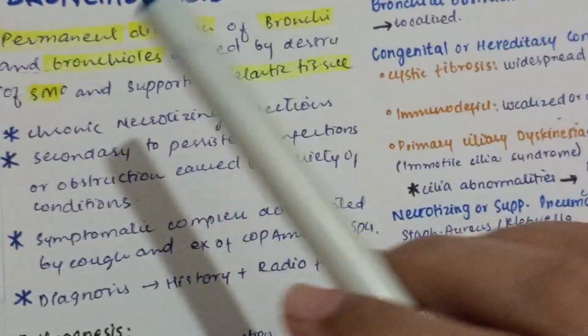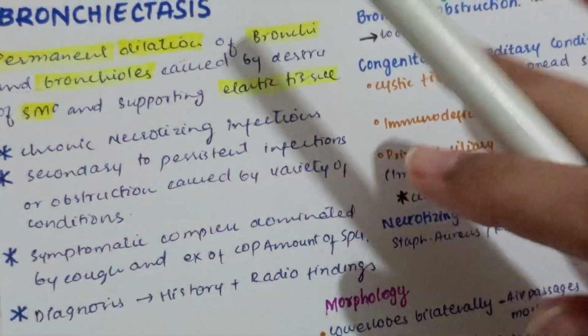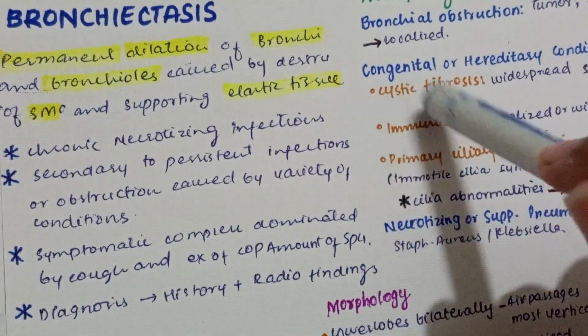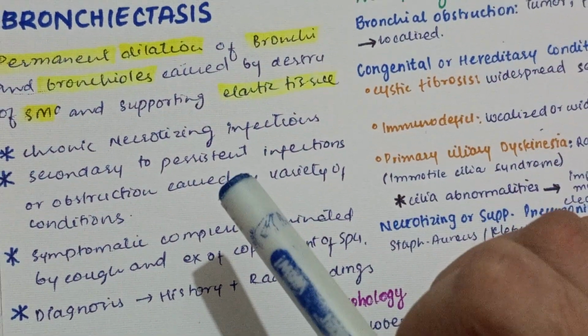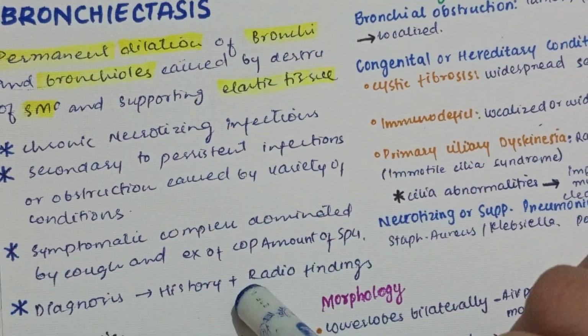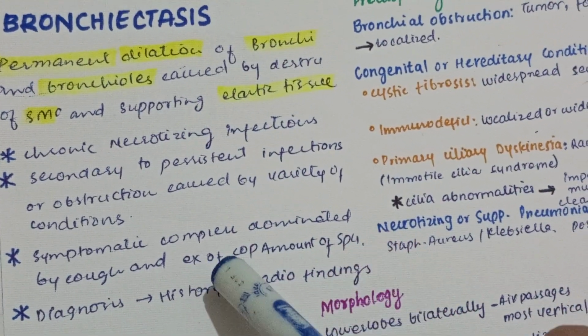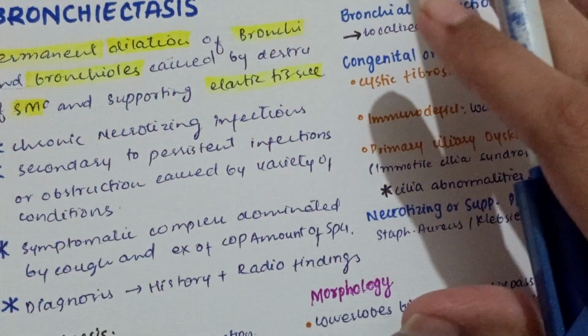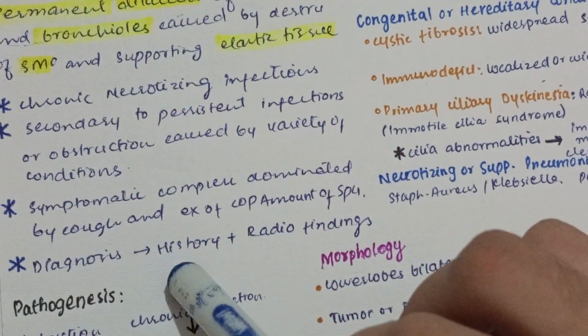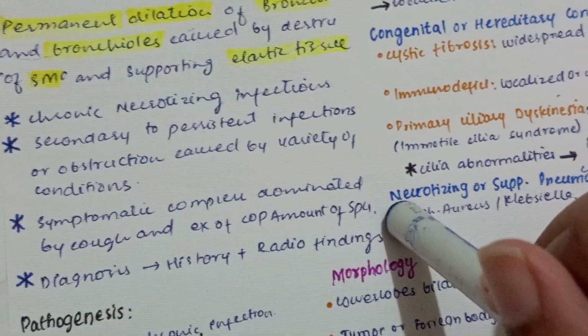Believe me, bronchiectasis is not a primary disorder. It's actually a result of another disease, so it's a secondary disorder. Next, the major symptoms are cough and a copious amount of sputum that is produced. The diagnosis is mostly based on the history and radiological findings.